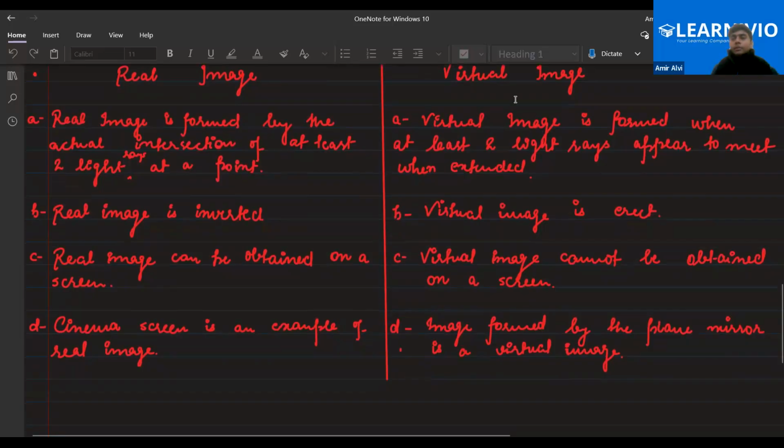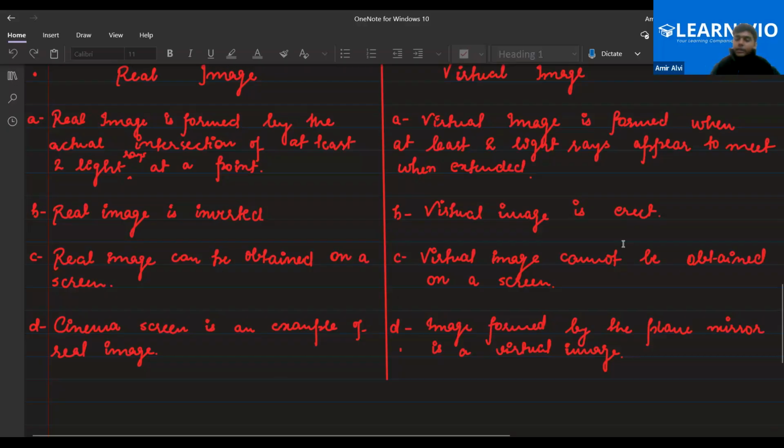Next, a real image is inverted. If I'm sitting right here, my real image would be upside down. It means my head would be downwards and my body would be upwards. That is what inverted means. Second, a virtual image is erect. Erect means if I'm sitting like this, my image would be the same. My head would be upright and my body would be downward. Clear, all of you? That is erect.